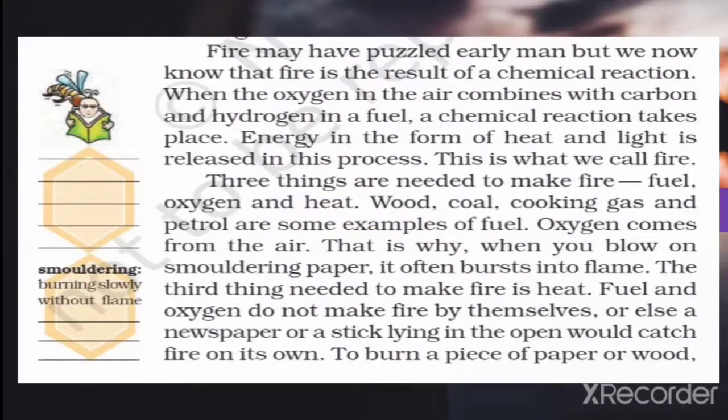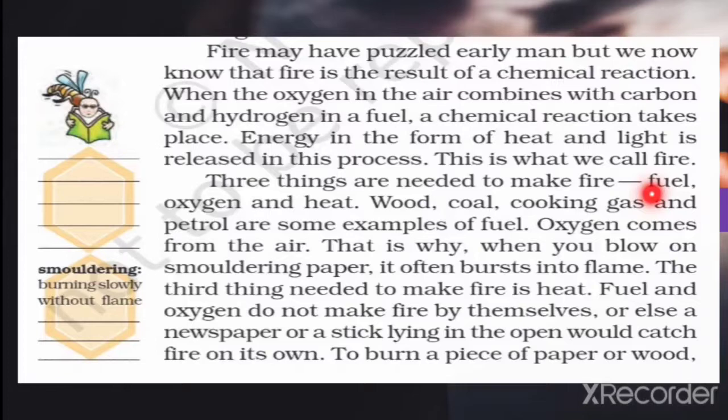Now look at the second paragraph. Fire may have puzzled early man, but we now know that fire is a result of a chemical reaction. When the oxygen in the air combines with the carbon and hydrogen in a fuel, a chemical reaction takes place. Energy in the form of heat and light is released in this process. This is what we call fire.